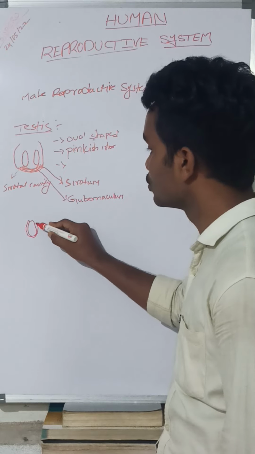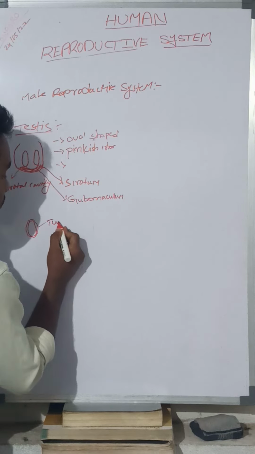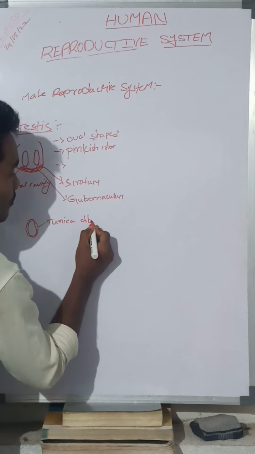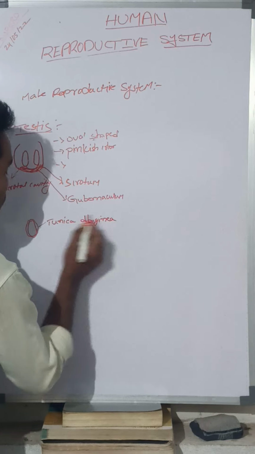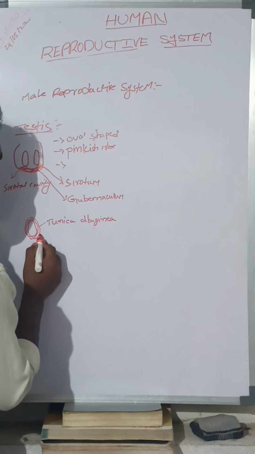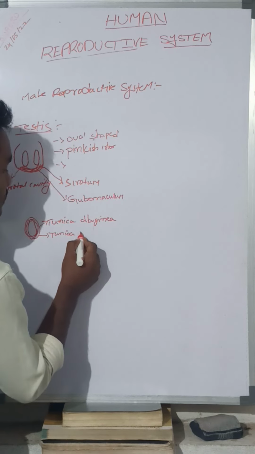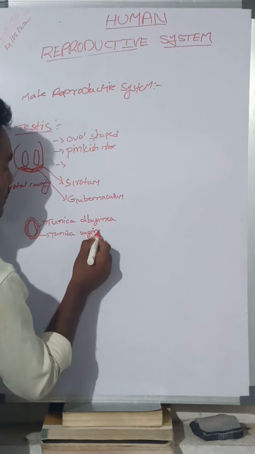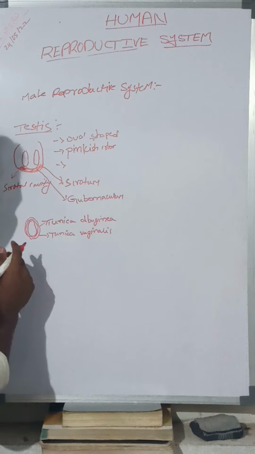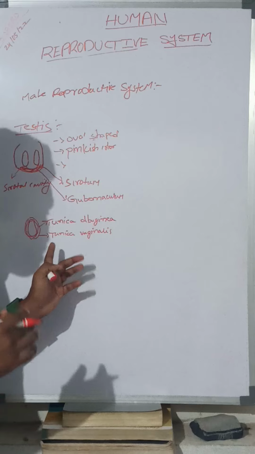A layer called the tunica albuginea, and over it the tunica vaginalis. The inner layer is the tunica albuginea and the outer layer is the tunica vaginalis.